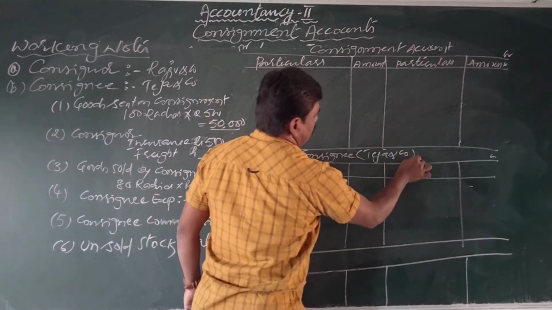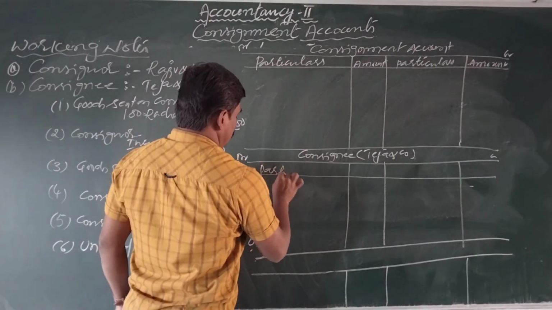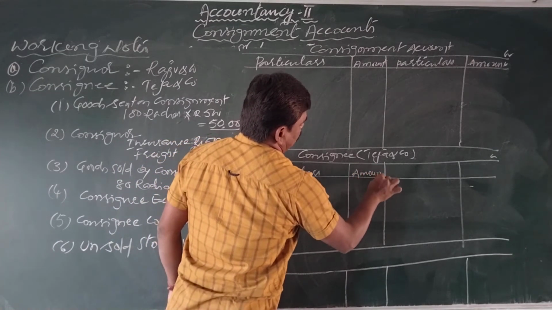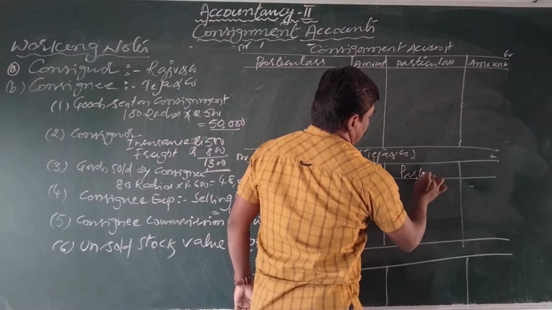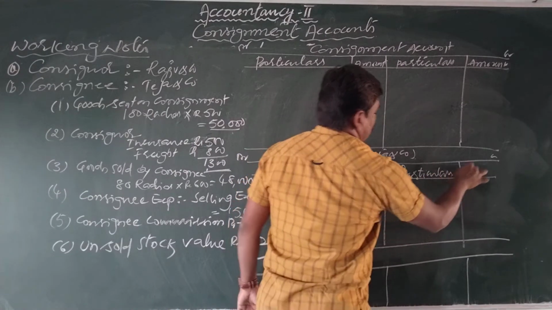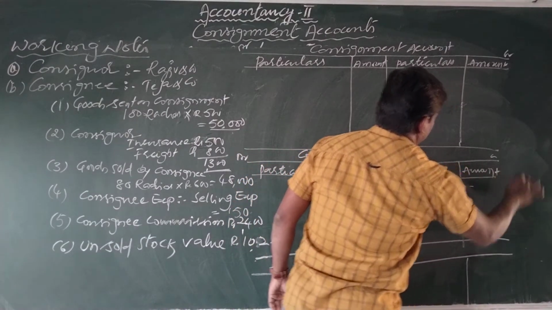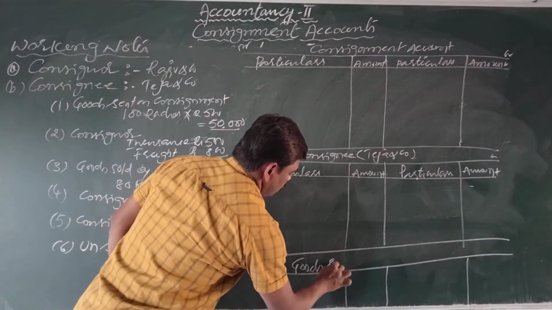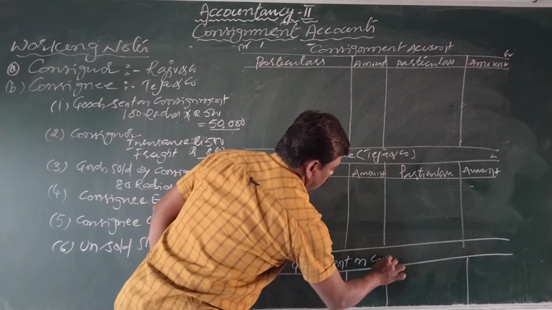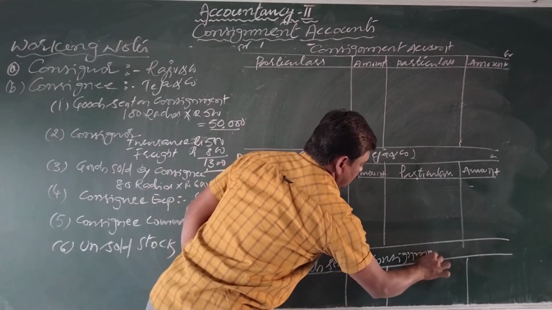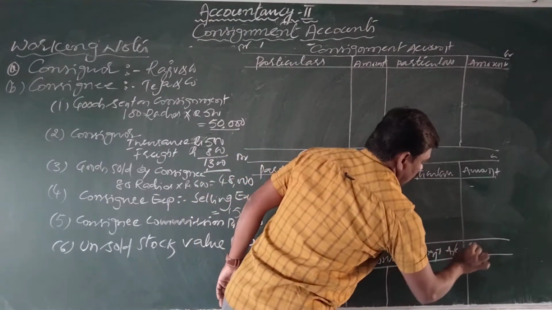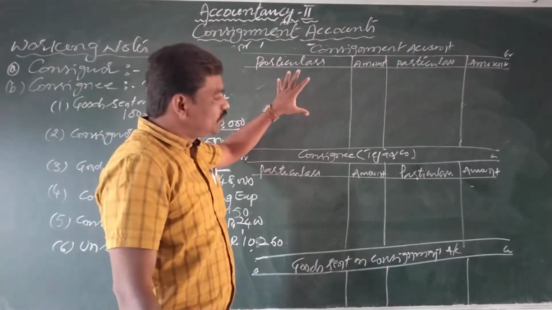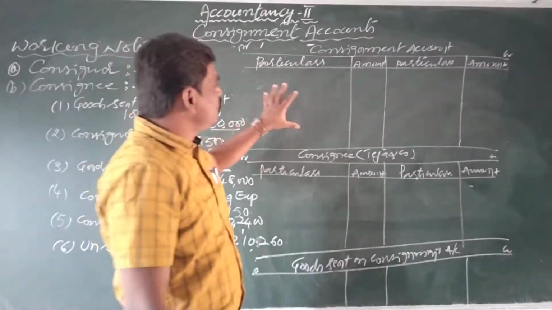Particulars, amount, particulars, amount. Similarly, come to the third one, goods sent on consignment account. Credit, debit. So in this way, we prepare three ledger accounts in the books of consignor.